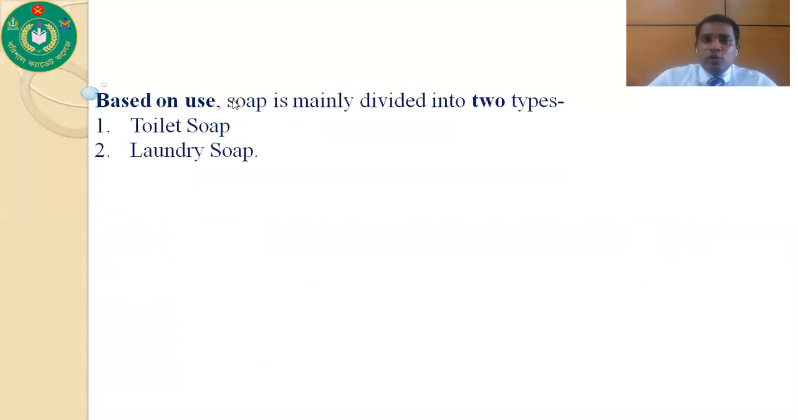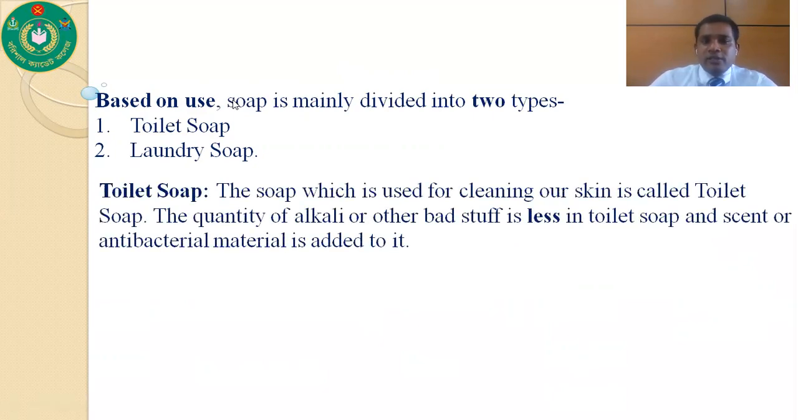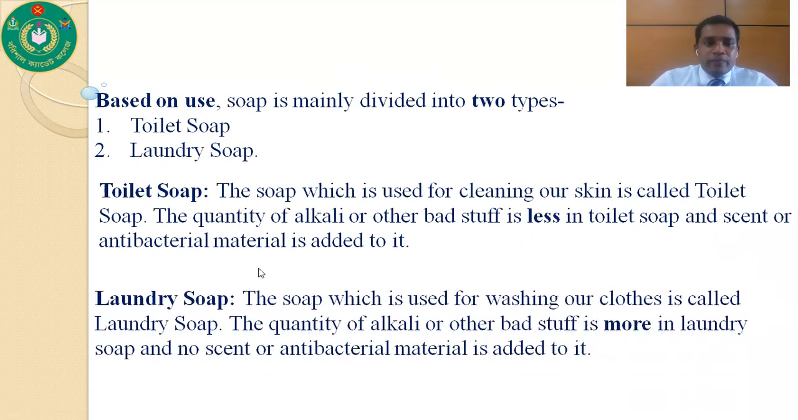Based on use, soap is mainly divided into two types. One is toilet soap, another one is laundry soap. So the first one is toilet soap. The soap which is used for cleaning our skin is called toilet soap. And the quantity of alkali or other bad stuff is less in toilet soap, and scent or antibacterial materials are added to it.